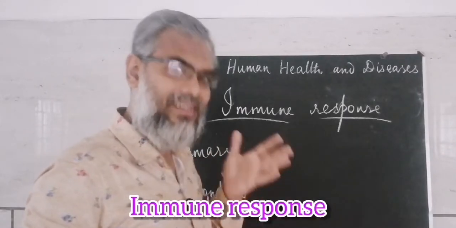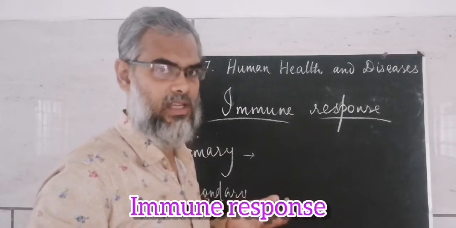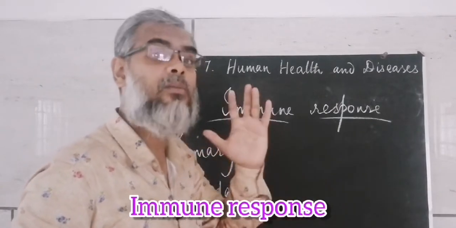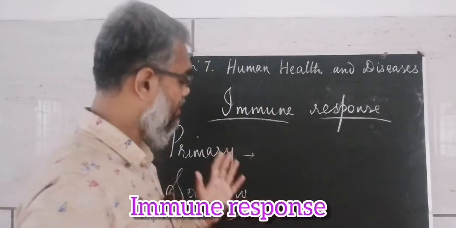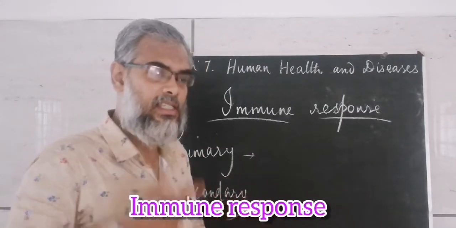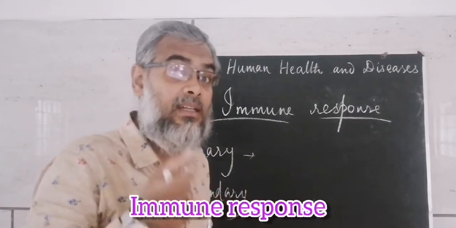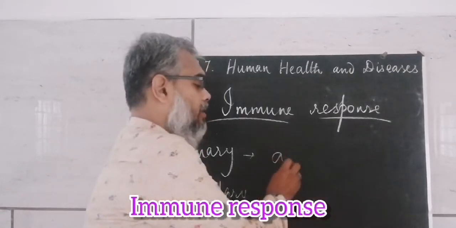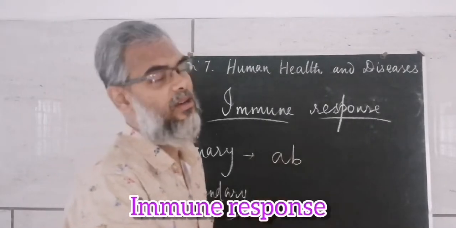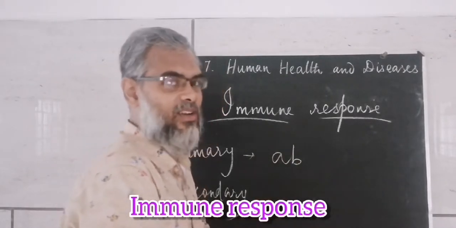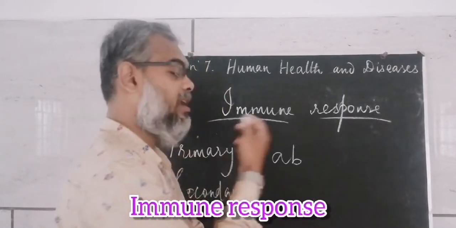So our immune system will think, what type of organism is it? So what antibody should be produced? So it thinks, then the first time when the pathogen enters, the immune system learns about that antigen and the particular antibody is produced. Okay, but it is a slow process. So immediately it will not. It is a slow process.